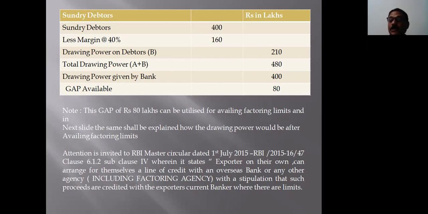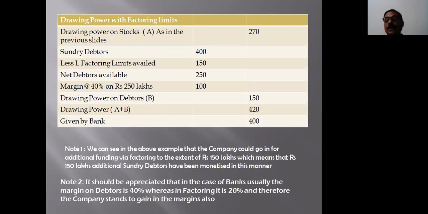Now, in the next alternative, wherein we consider drawing power with factoring limits, we would be making a strong case by utilizing this RBI master circular and also monetizing our debtors which are available. In the alternate example, wherein we are considering factoring limits of 150 lakhs, let us take the example forward. The drawing power on stocks remains the same at 270 lakhs. Now, sundry debtors, as explained previously, is 400 lakhs.